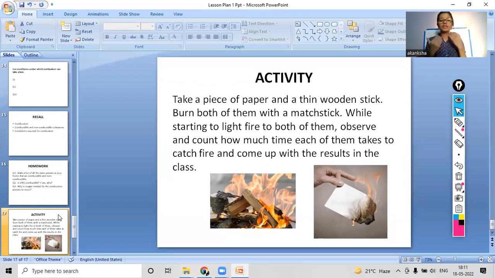While lighting both of them, observe and count how much time each takes to catch fire and come up with the results in the class, right? So this is a small activity. Note that you have to perform it under the supervision of an adult, right? And then you have to write your observations in your notebooks.